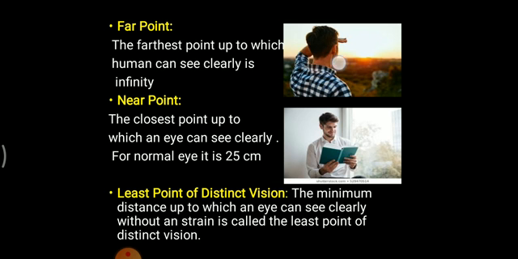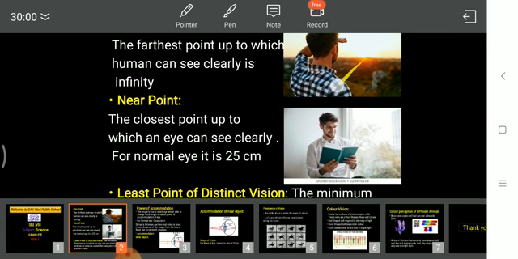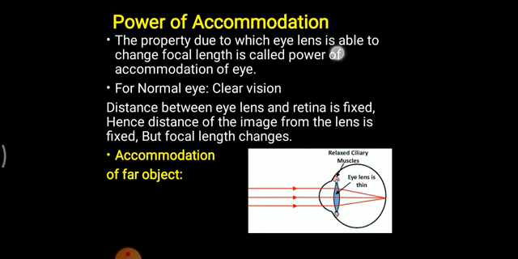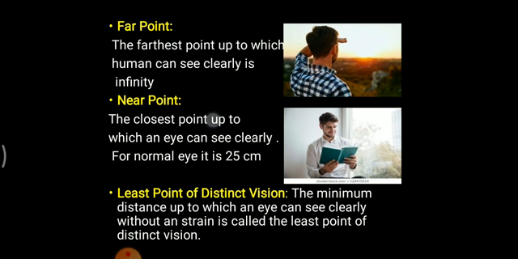Now, as you can see in this picture, this person is trying to see a far object. So the question arises, how far he can see. For a normal human being, if I suppose this person is a normal human being and he is trying to see a celestial object like the sun, he can see it very clearly, and the far point vision of a normal human being is infinite.